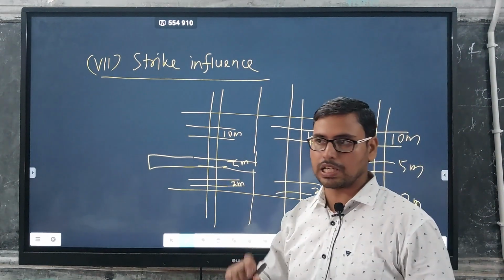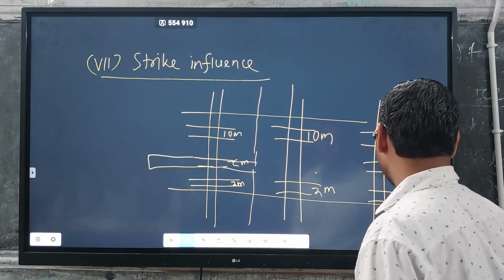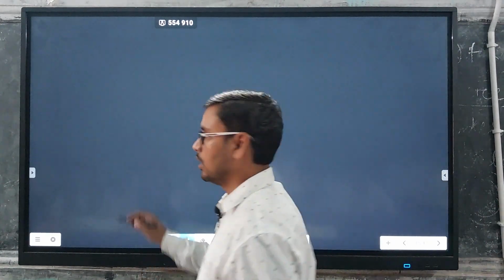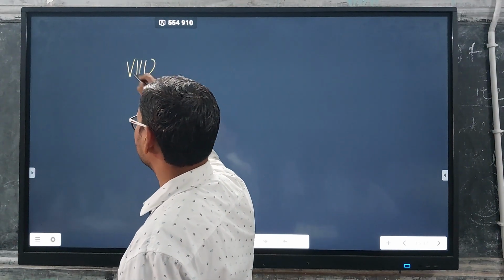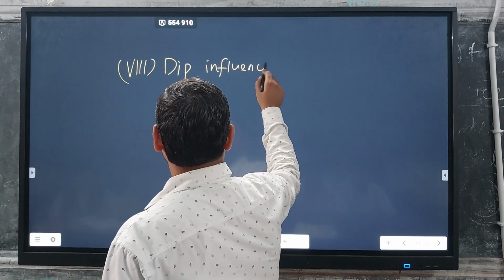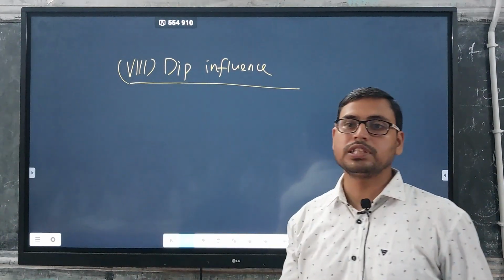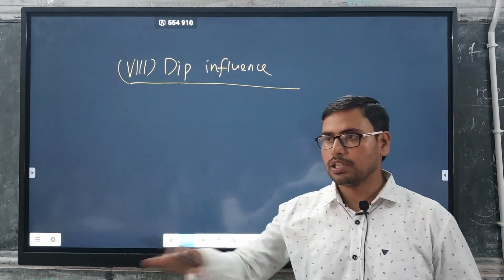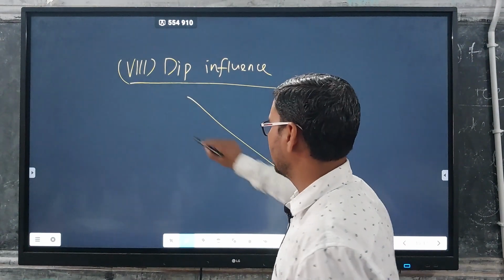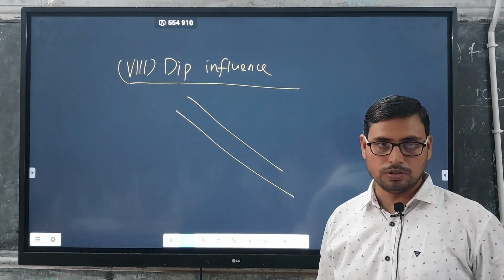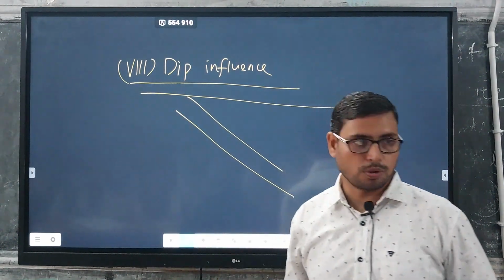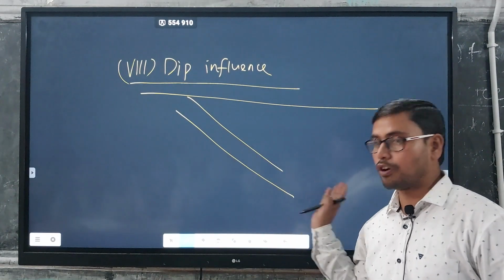That we discussed in the previous class. Now the next case is deep influence. Deep influence means the influence along the continuity of the dip. Suppose there is a dipping iron ore, and we drill a number of boreholes to find out its continuity.